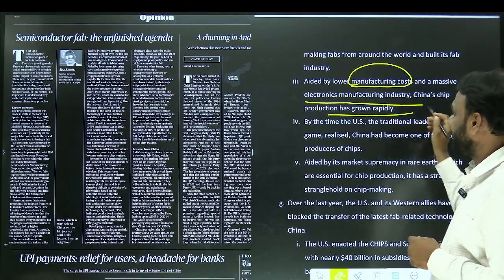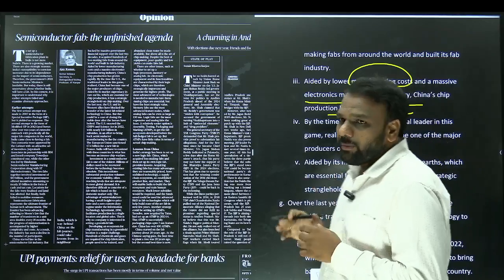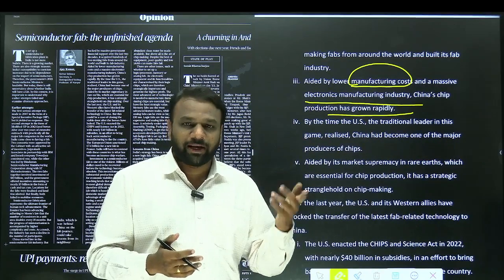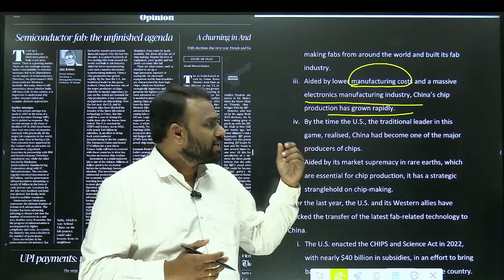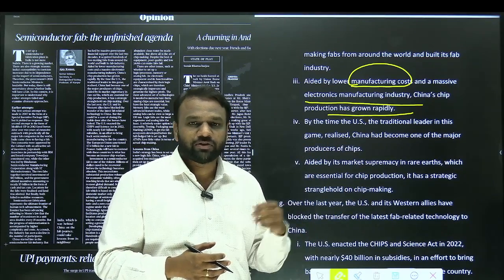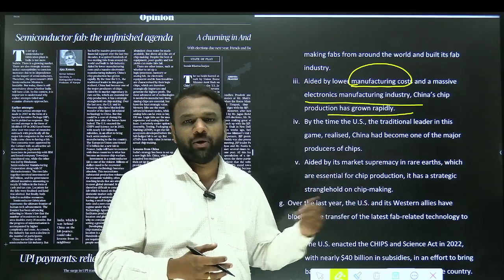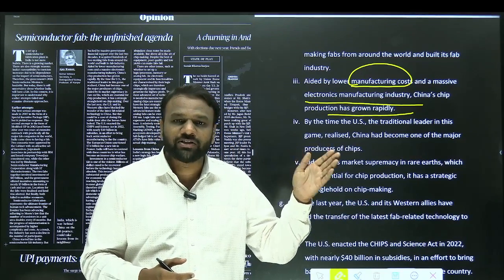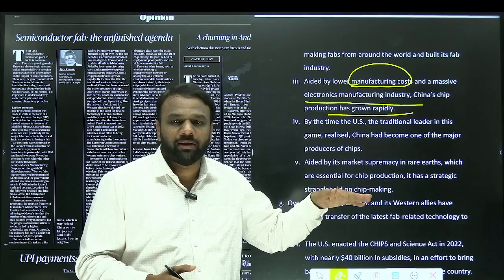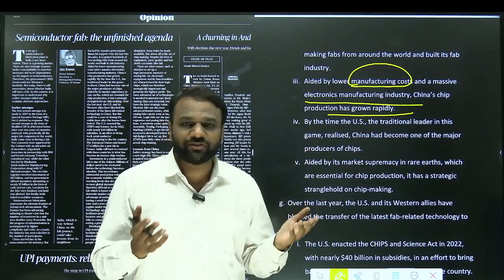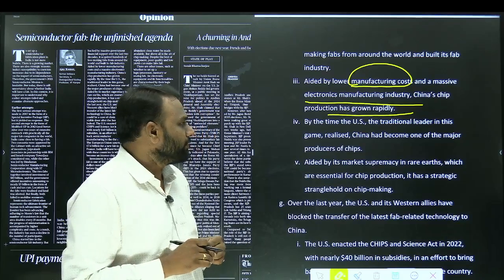China's chip production has grown rapidly. So one is lower manufacturing cost, and apart from that, once you manufacture, you require a market. So China need not search for a market because a domestic market already exists. Because when it comes to electronic goods, China is a dominant player. So whatever the semiconductor industry produced, it need not search for a market. The ready-made market was already available in China. So all these factors aided the growth of the semiconductor industry in China.